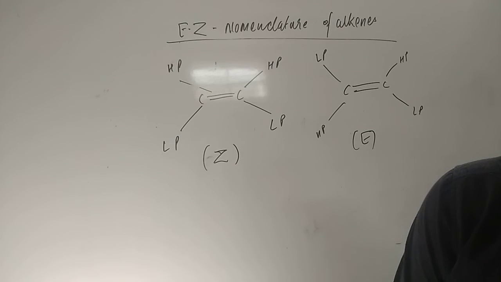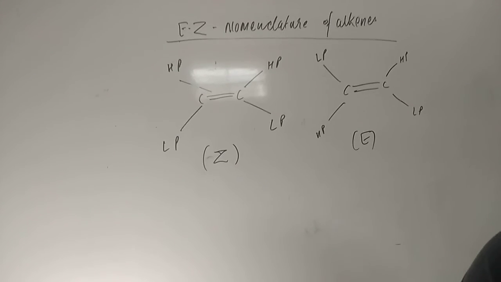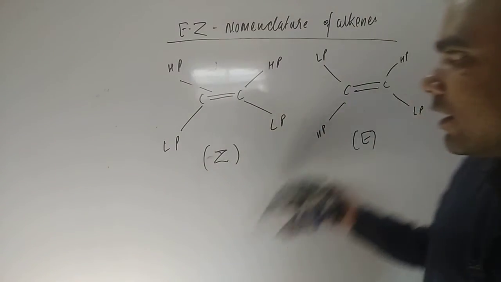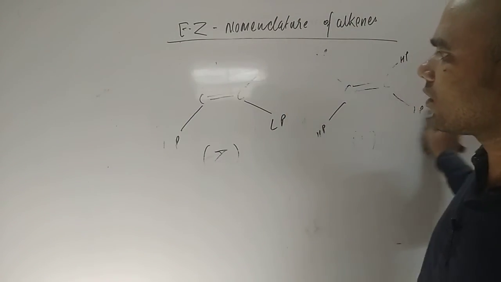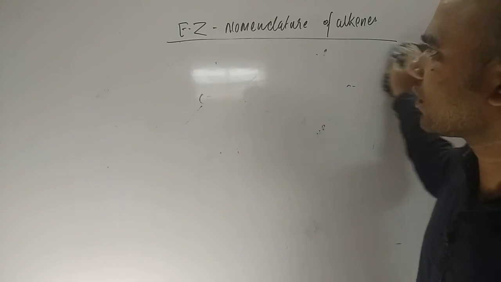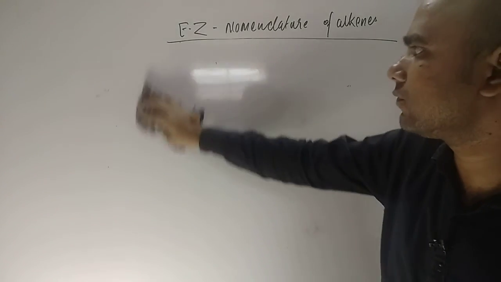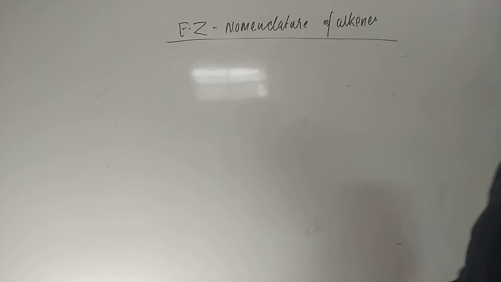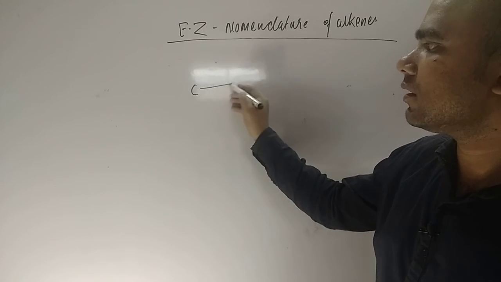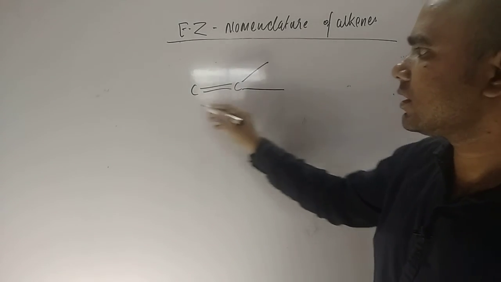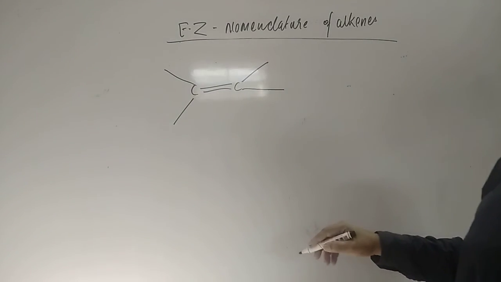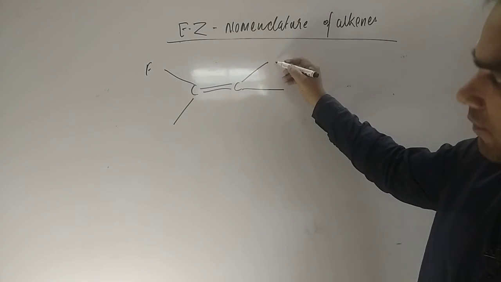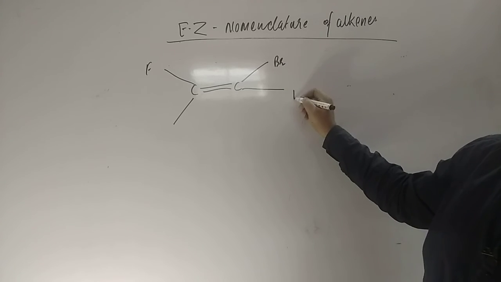So let us first have a look over this compound, students, and then decide the priority order. The priority order is decided by the CIP rule, the Cahn-Ingold-Prelog rule. So for the first compound, C double bond C is there, and on both sides we have fluorine, then bromine, then iodine and chlorine.